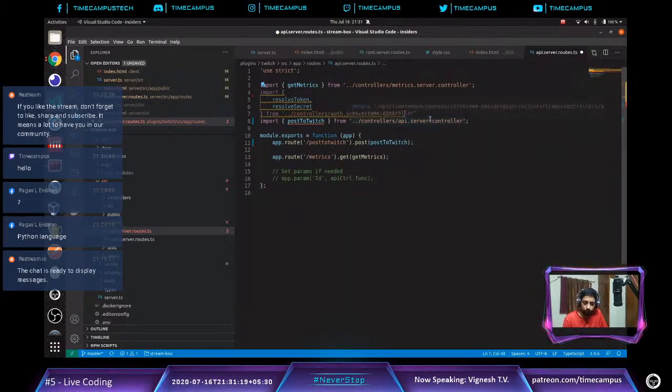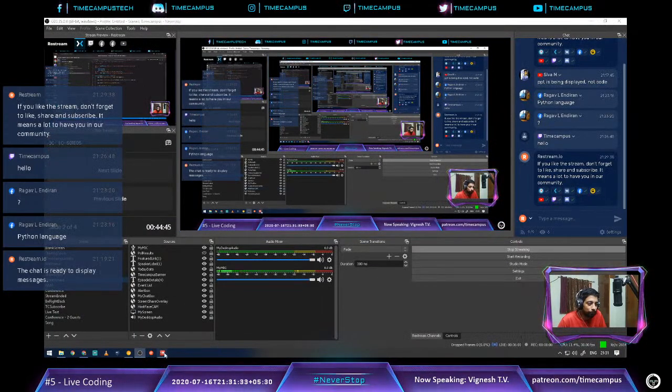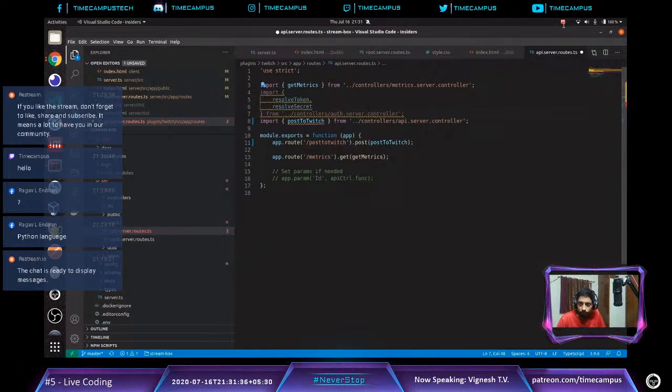So there is a bit of lag because I am actually typing inside a VM. Okay, it's unresponsive. Come on, don't freeze. Okay, I guess we got it back. The reason I am doing it in a VM is because I don't want to mess up my streaming just because I am actually coding, so I didn't want to do both.